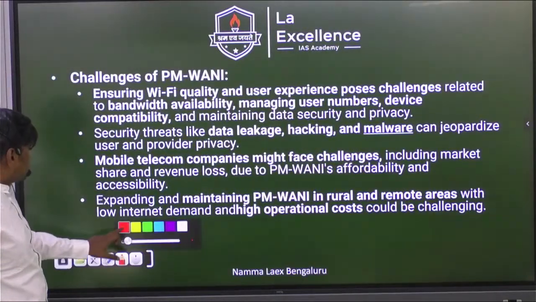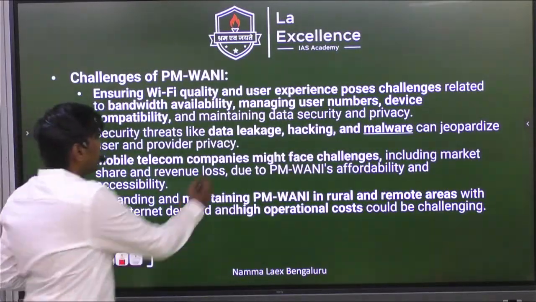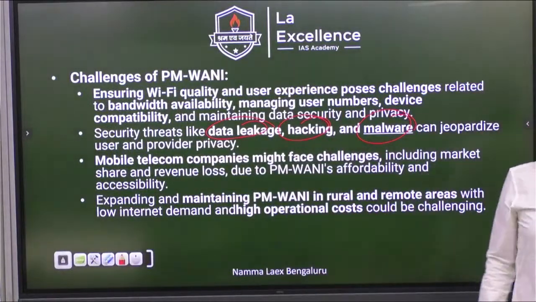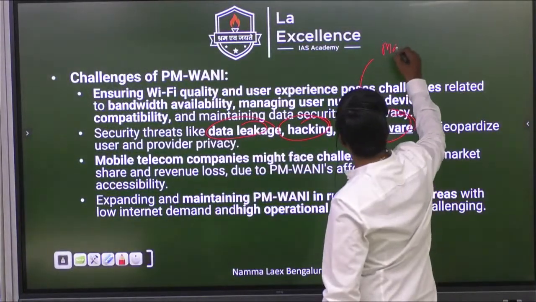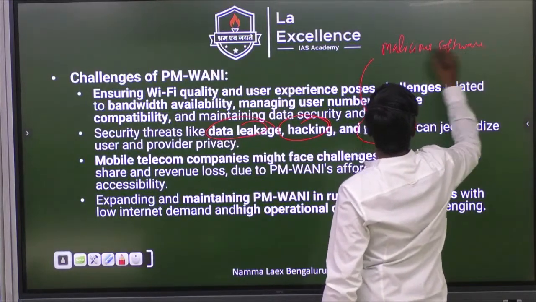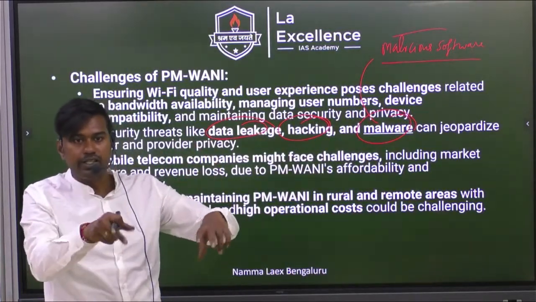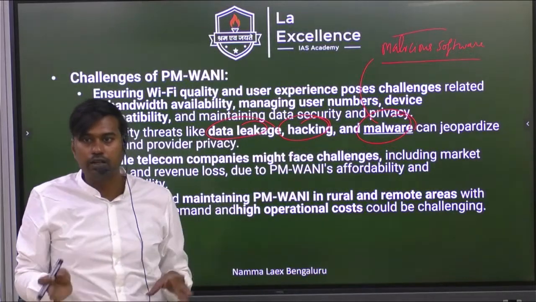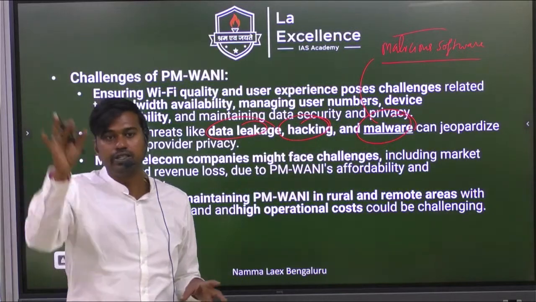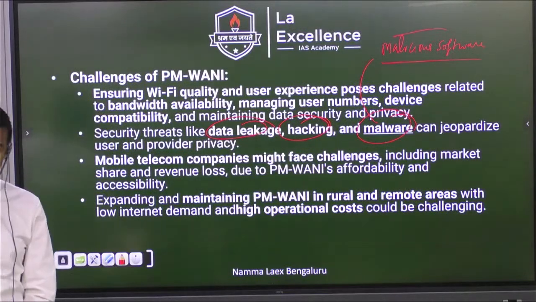So what are the problems? There is a problem of hacking, because it is a Wi-Fi hotspot, somebody can hack it, so that can happen. What do you mean by malware? Malware means, write it, it is a malicious software. See, when you click something in the Wi-Fi while accessing some link, it will automatically install a software in your mobile phone or laptop. And now what will happen? It will try to steal some information and send it to the person. This is what? Malware.